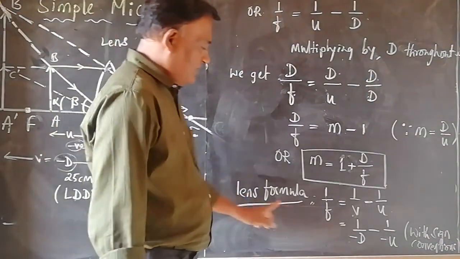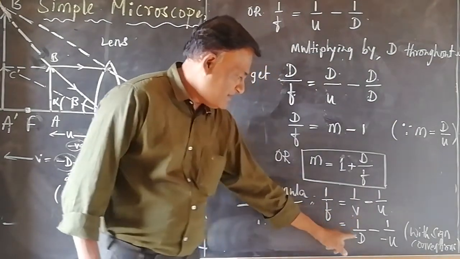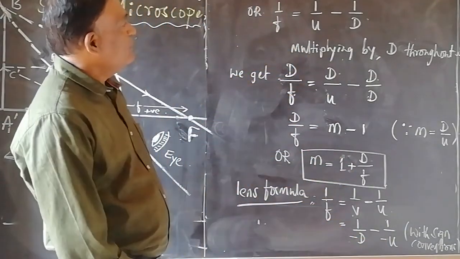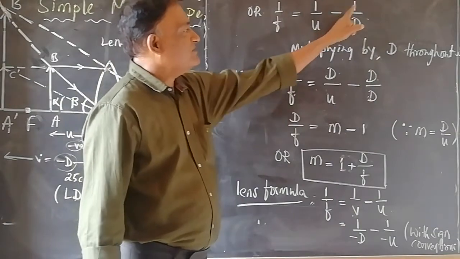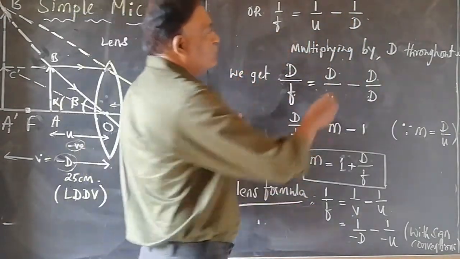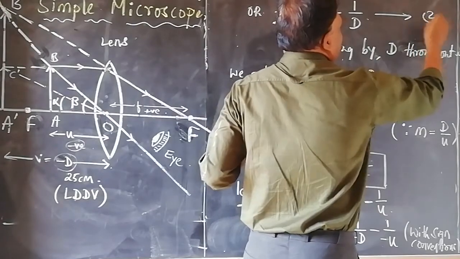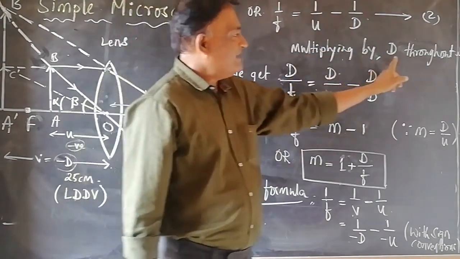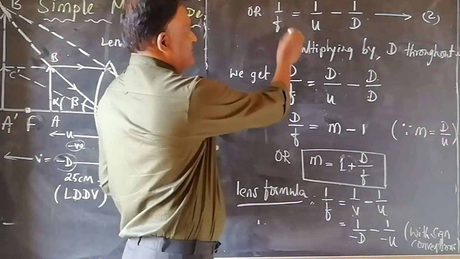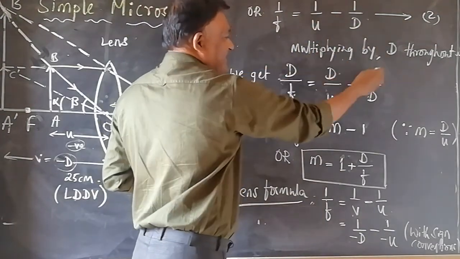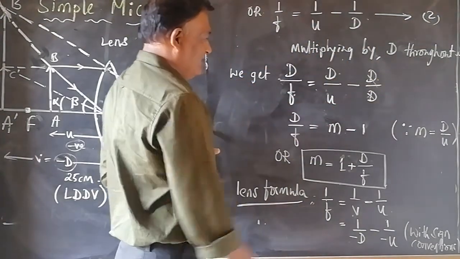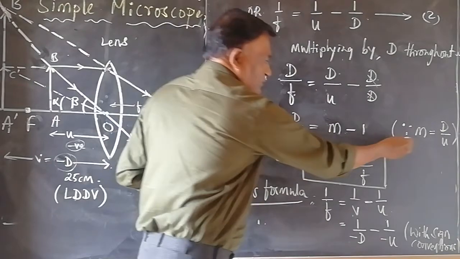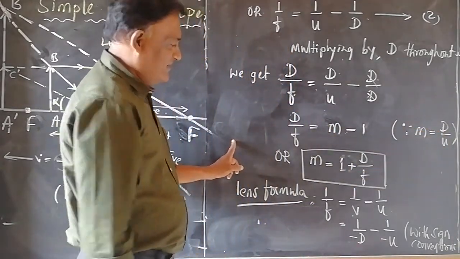So using the lens formula, 1 by f equals 1 by minus D minus 1 divided by minus u. Rewriting, we get 1 by f equals 1 by u minus 1 by D. Multiplying this equation, say equation 2, throughout by capital D, we get D by f equals D by u minus D by D. D by D will cancel. So D by f equals m minus 1, since D by u equals linear magnification m.